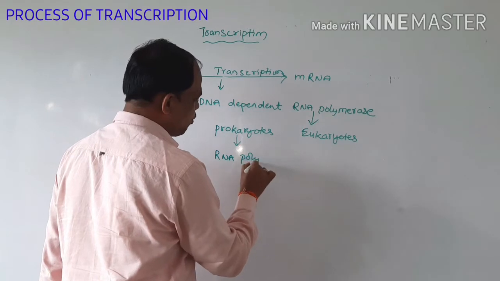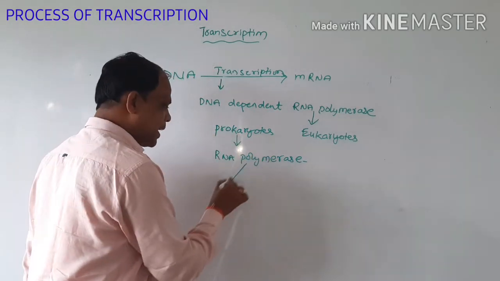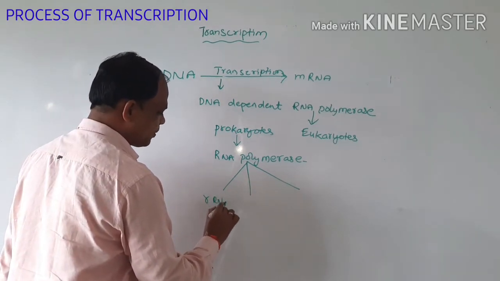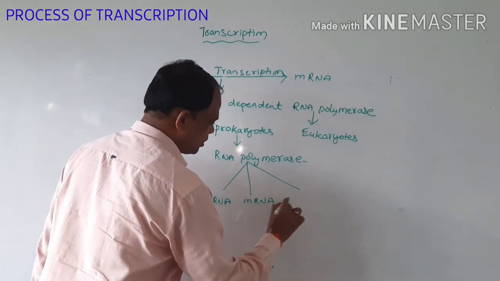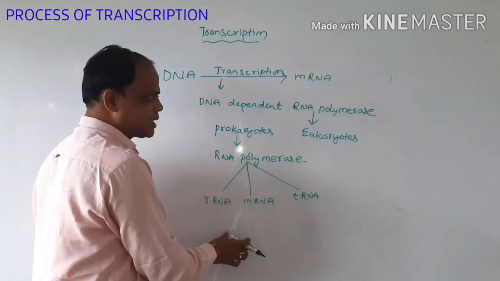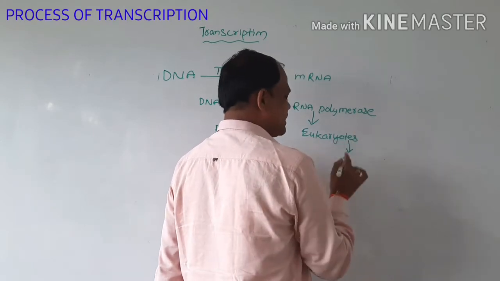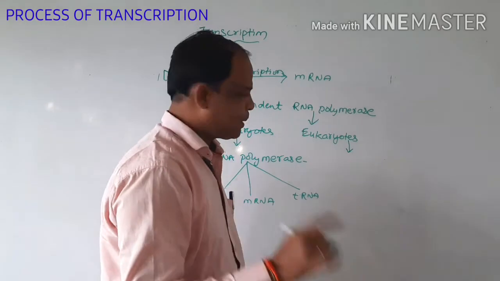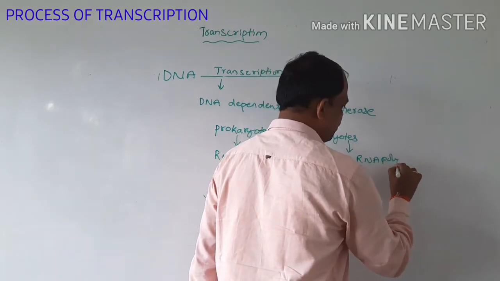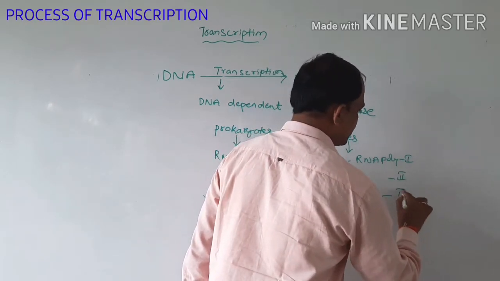This RNA polymerase can synthesize the 3 types of RNAs: rRNA, mRNA and tRNA. But eukaryotic cells contain 3 types of RNA polymerases: DNA dependent RNA polymerase 1, RNA polymerase 2 and RNA polymerase 3.